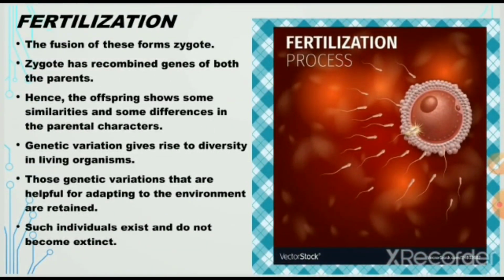Fusion of these forms the zygote. The zygote has recombined genes of both the parents. Hence the offspring shows some similarities and some differences in the parental characteristics. Genetic variation gives rise to diversity in living organisms. Those genetic variations that are helpful for adapting to the environment are retained. Such individuals exist and do not become extinct.